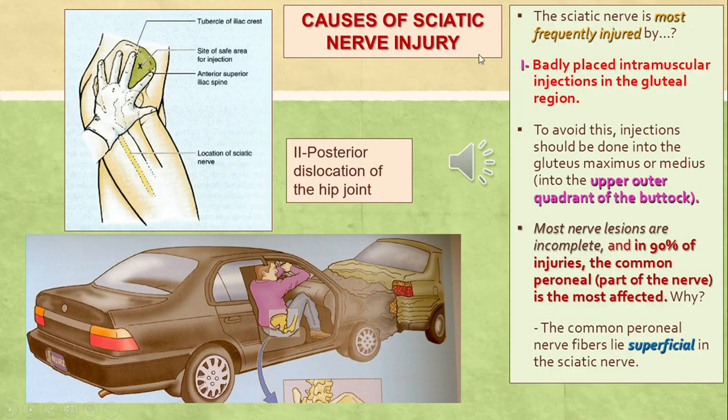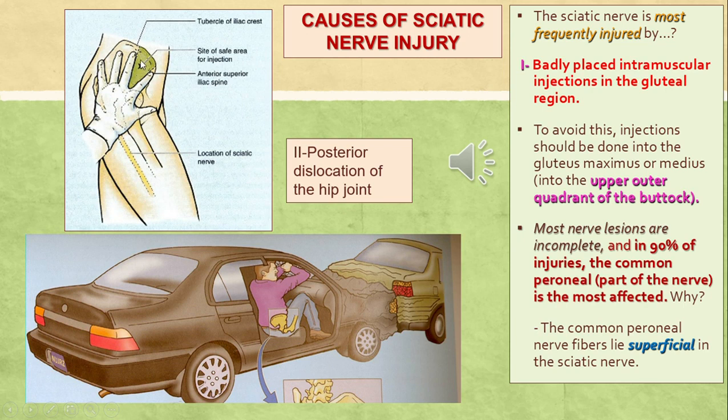As discussed in the video previously shown, there are many causes of sciatic nerve injury, most frequently injury by a wrongly placed intramuscular injection in the gluteal region, and the safe area is the upper outer quadrant of the buttock.